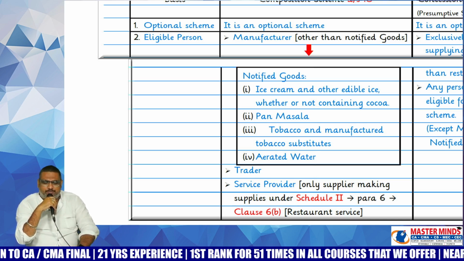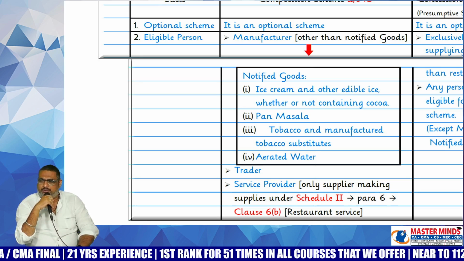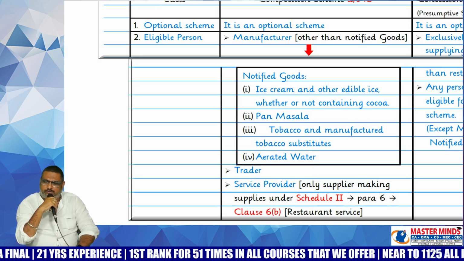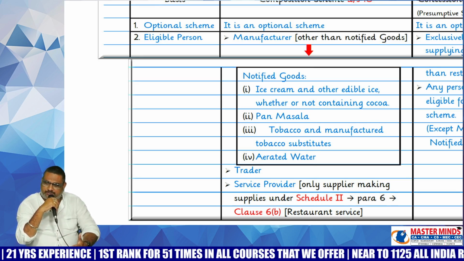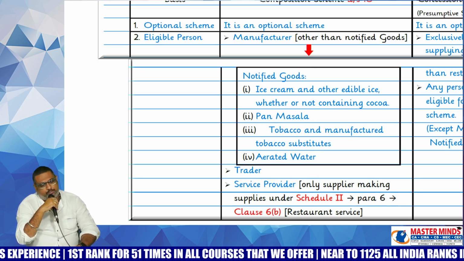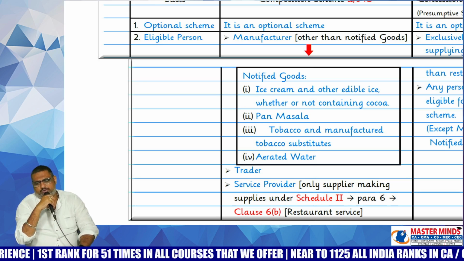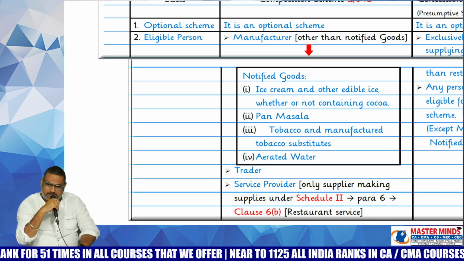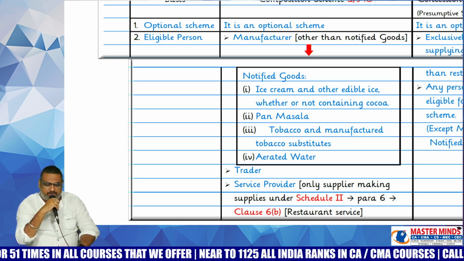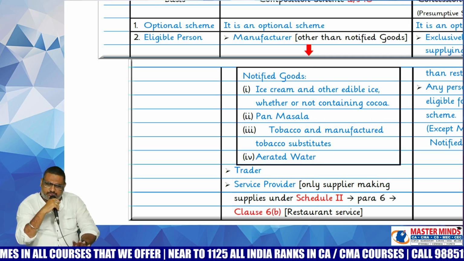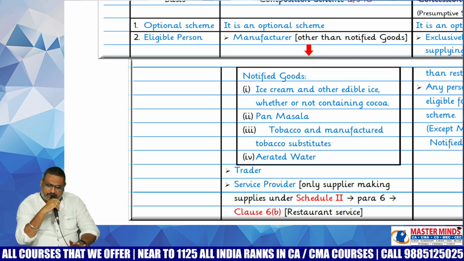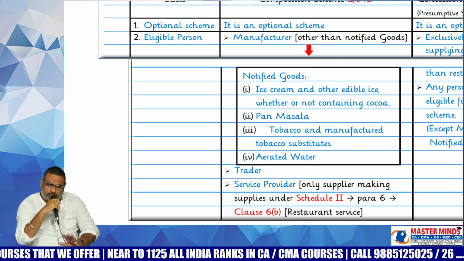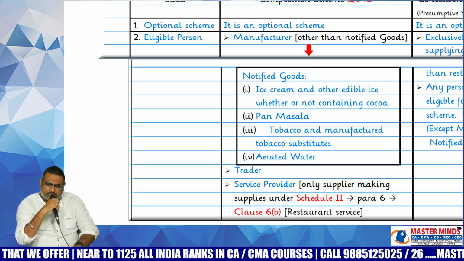And the next one is service providers. Sir, what about the service providers? Are they eligible for this normal composition scheme under section 10(1)? The answer is no. This normal composition scheme under section 10(1) is designed for the supplier of goods only, but not for the supplier of service.